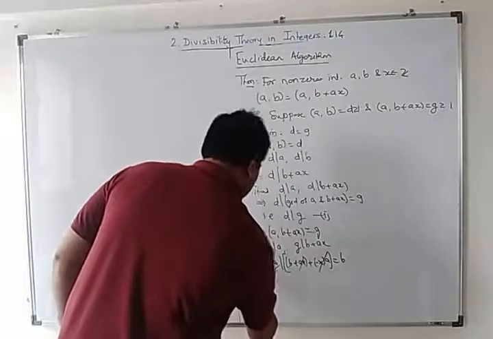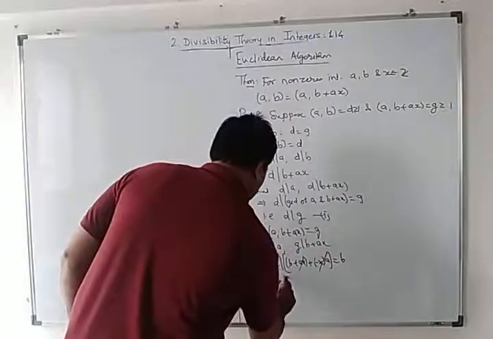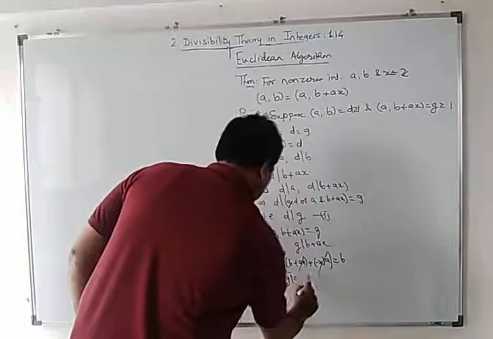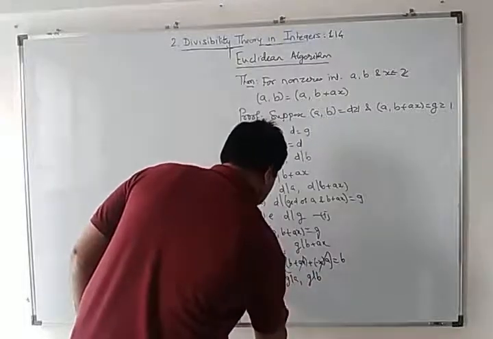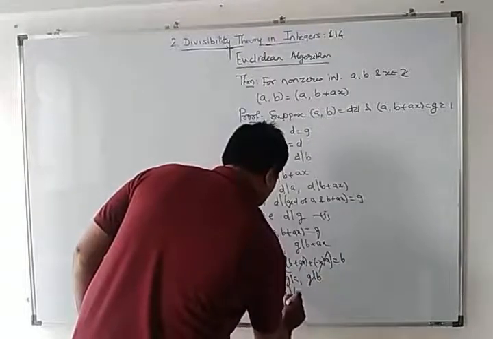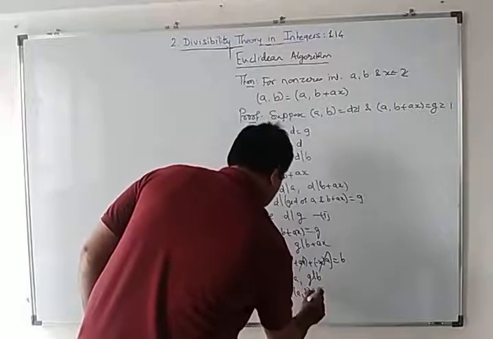Thus g divides a, g divides b, implies g must divide GCD of a, b, which is nothing but d. (2)